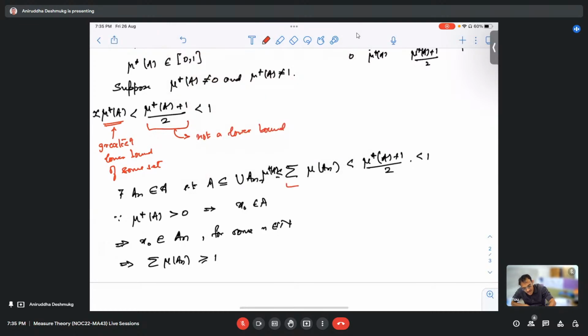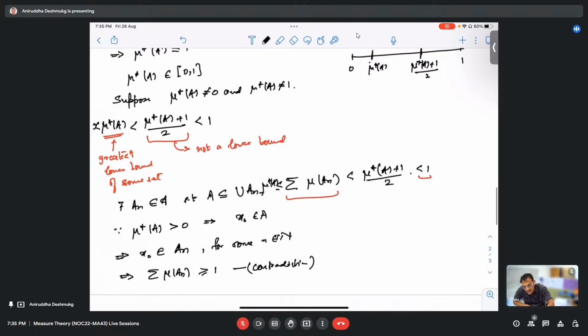But here we are claiming that this sum is strictly less than 1. It's a contradiction, so this together cannot happen. And why did this contradiction come into picture? Because we assumed that mu star A is neither 0 nor 1.